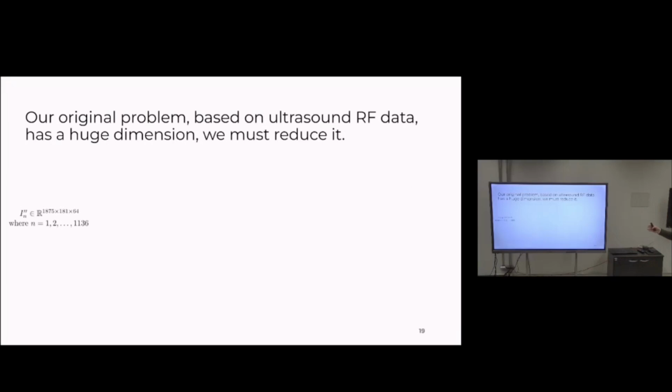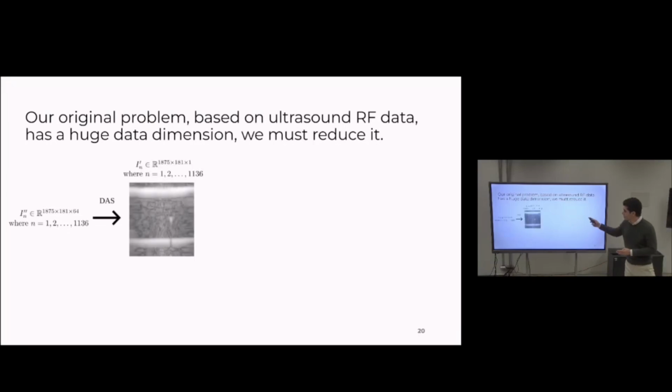So the data processing step is, first, we get the raw RF data from the ultrasound inspection. Then we process this data through a delay-and-sum algorithm to make the sectorial scan. From this sectorial scan, we crop the region of interest, where we expect the flaws to be, which is the region between the inner wall and the outer wall.